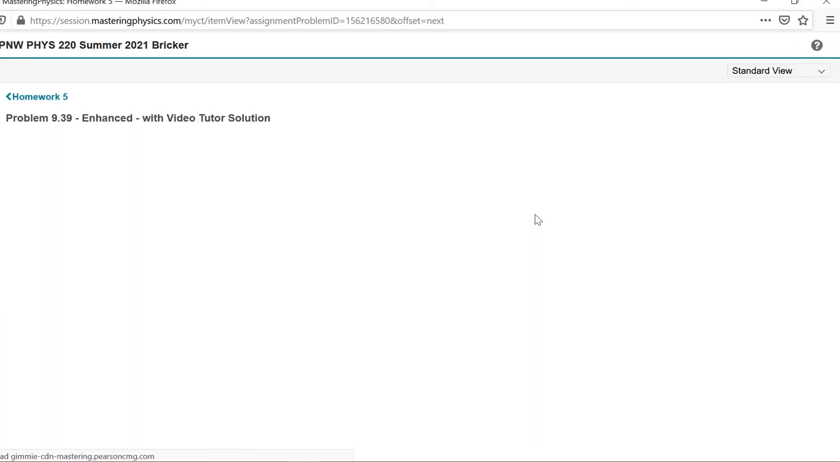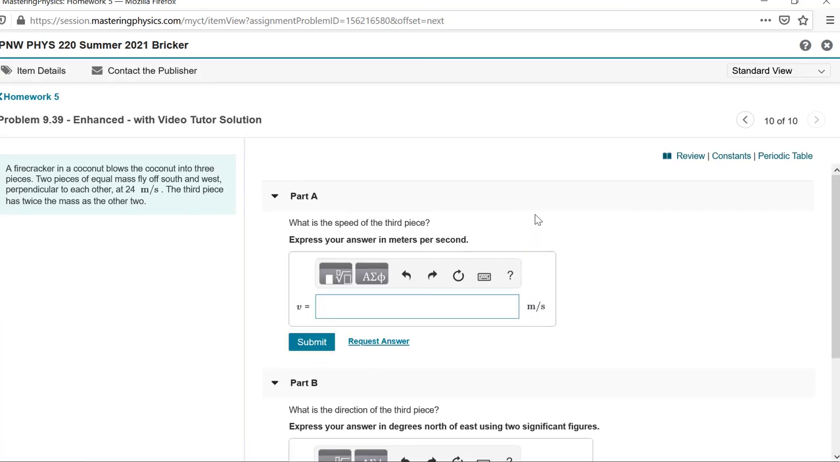Okay, final problem. A firecracker in a coconut blows the coconut into three pieces. Two pieces fly off south and west, perpendicular to each other at 24. The third piece has twice the mass of the others. What is the speed of the third piece?